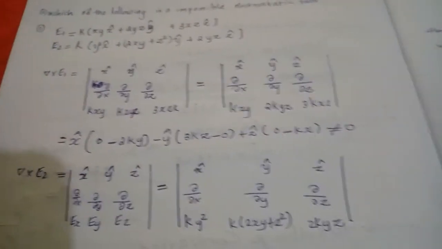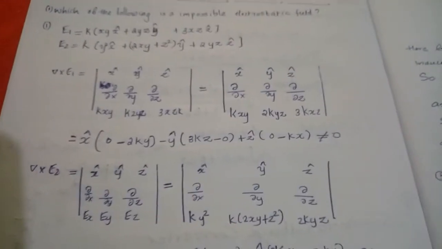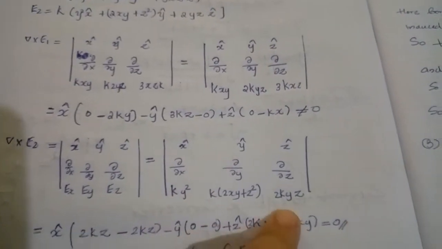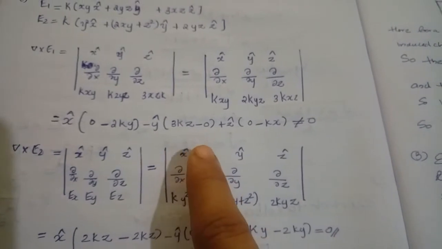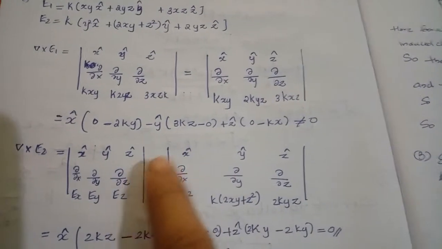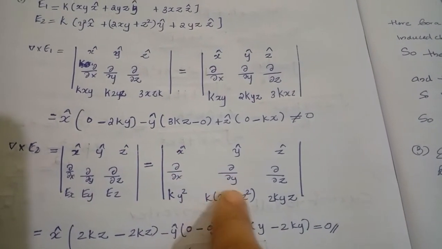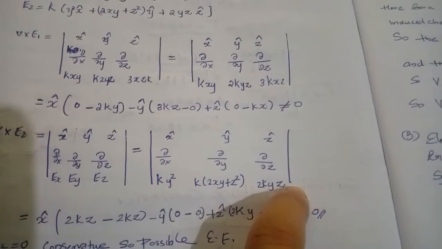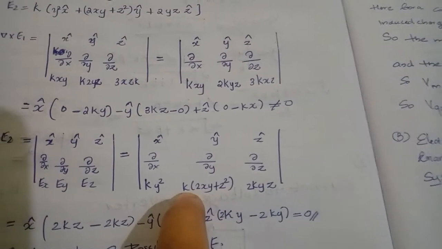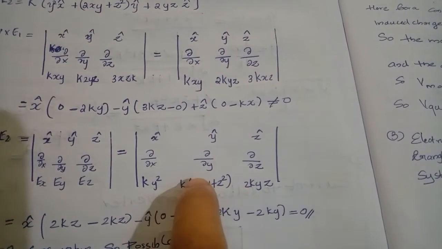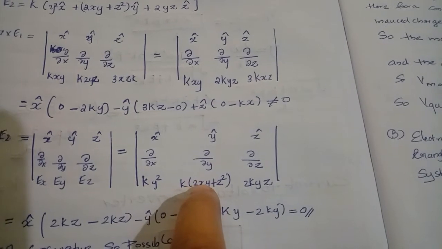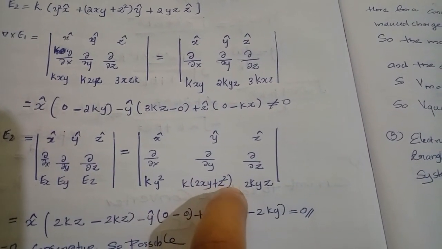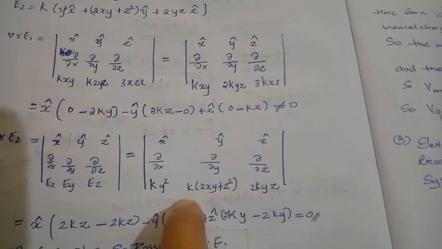So we check another one, that is E2, and take del cross E2. Here also we can follow the same method: x cap into the determinant, that is dou by dou y of 2kyz, which is 2kz, minus dou by dou z of k(2xy plus z square). The 2xy term is constant with respect to z, and z square differentiated with respect to z gives 2z, so 2kz.